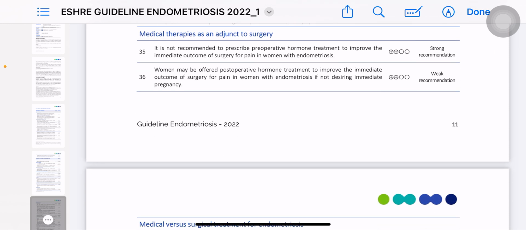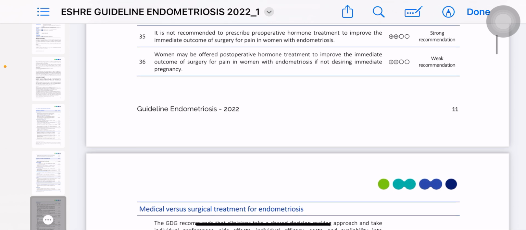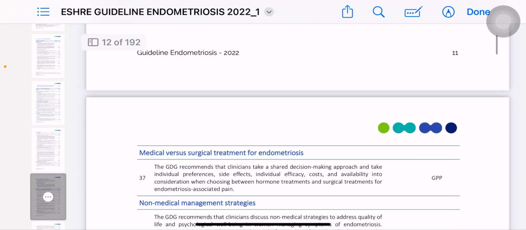Other medical therapies as adjunct to surgery: it is not recommended to prescribe pre-op hormone treatment to improve the immediate outcome of the surgery for pain with endometriosis. So pre-op you have no role, if you give hormonal treatment it will have no effect, no further outcome of the surgery. So women may be offered post-op hormone treatment to improve immediate outcome of the surgery for pain in women with endometriosis if not desiring immediate pregnancy.